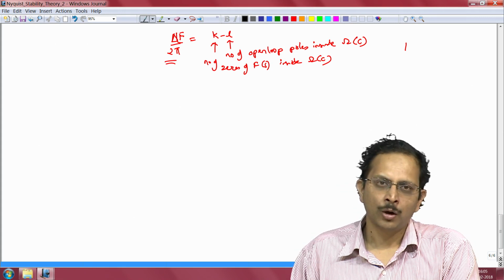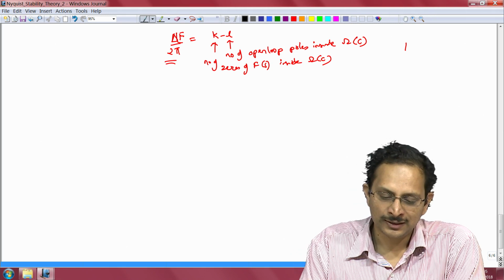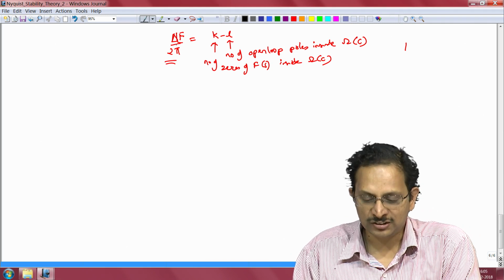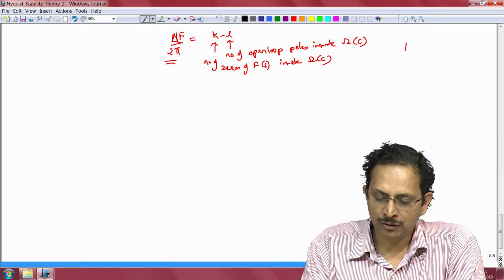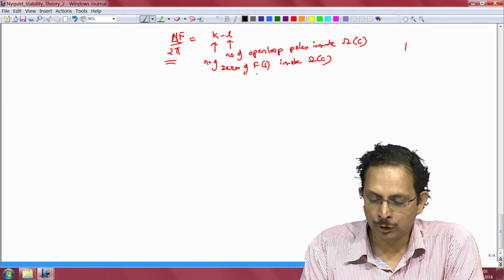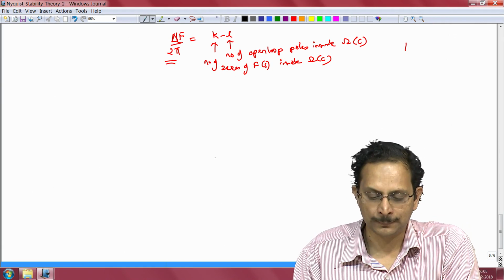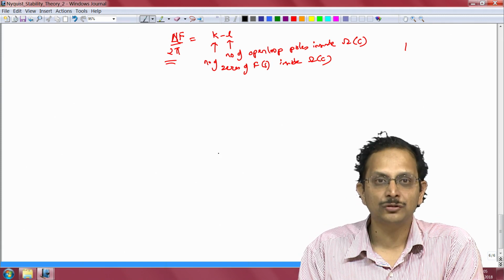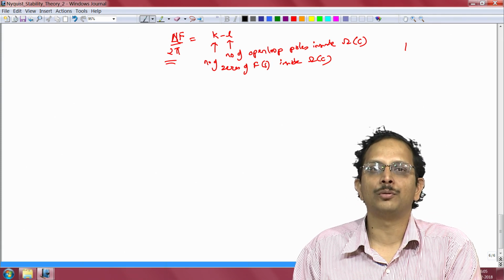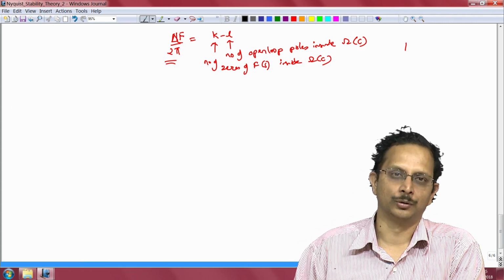What is worth noting once again is that this number of encirclements does not directly give us the number of closed loop poles, which are the zeros of F(s) that are inside omega of C. It only gives us the difference between the number of closed loop poles and the number of open loop poles.